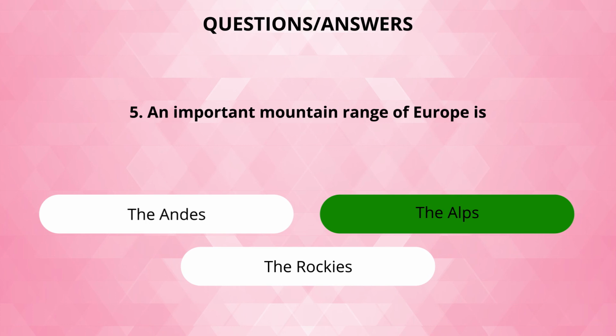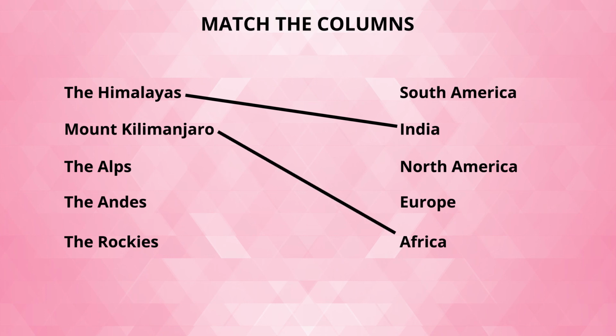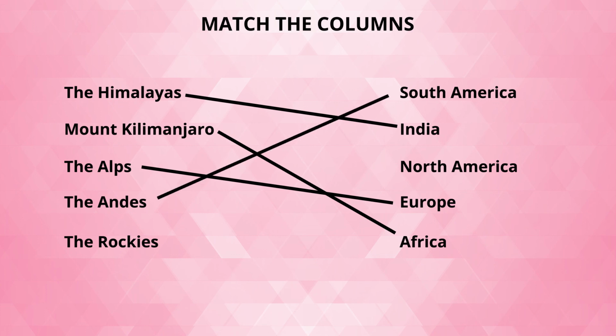Now children, let's move ahead and match these columns. First we have the Himalayas and they are located in India. Very good. Next we have Mount Kilimanjaro and they are in Africa. Good. Next we have the Alps and they are located in Europe. Next is the Andes and these mountain ranges are located in, yes, South America. At last we have the Rockies and they are located in North America.